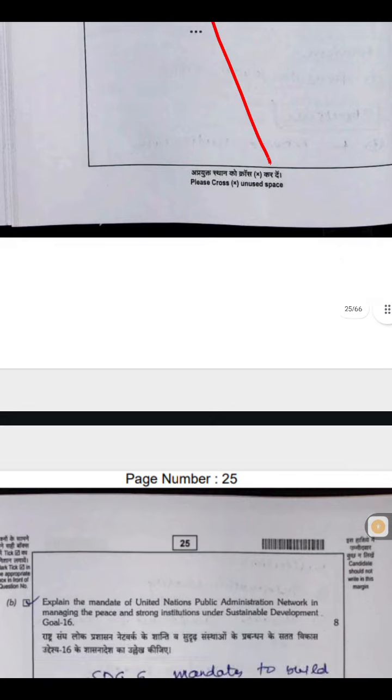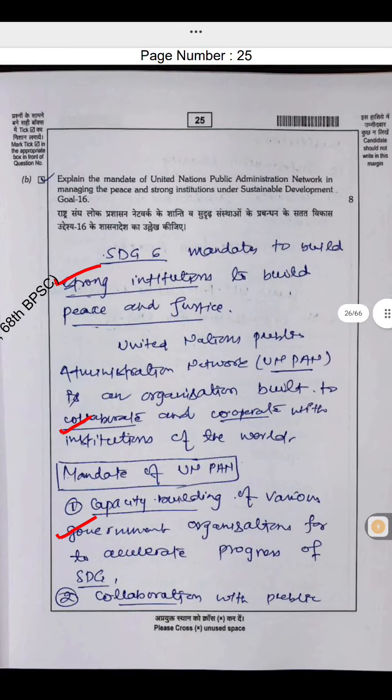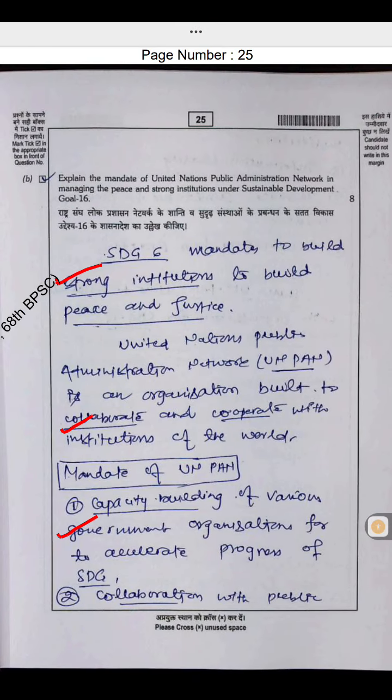Thus, the National Scout and Guide Jamboree provided for building human force in the field of disaster management and tourism. Explain the mandate of United Nations Public Administration Network in managing the peace and strong institution under Sustainable Development Goal 16. SDG 16 mandates to build strong institutions to build peace and justice.